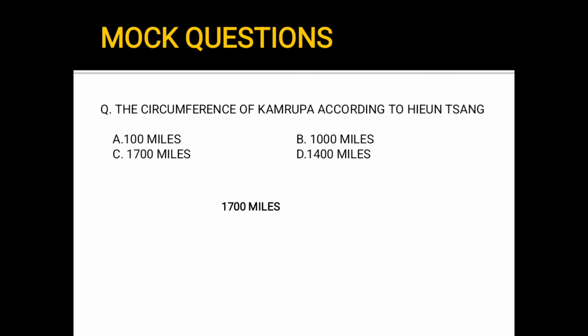Okay. Now, when he said that circumference of Kamrupa is 1700 miles, it gives you an idea of the extent of Kamrupa. It is beyond the modern day Assam. It extended to the foothills of Himalayas in the north up to the sea in the south. This was so because Bhaskar Varman captured Pundravardhana and got an access to the sea. So he had a huge kingdom to rule.